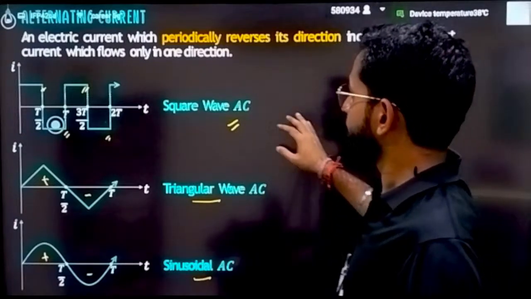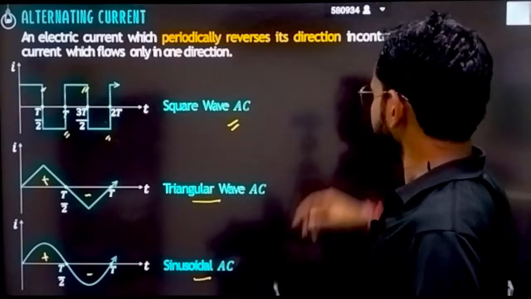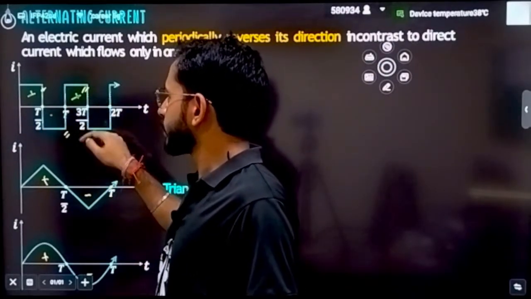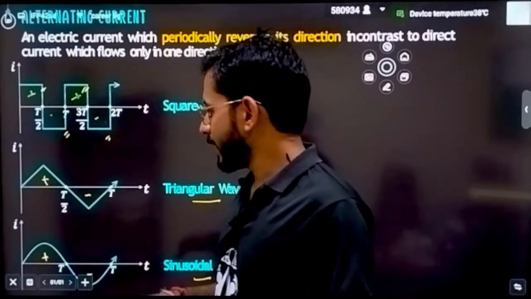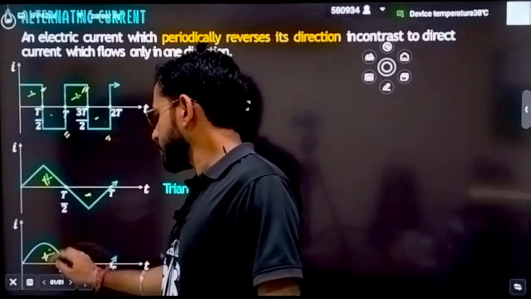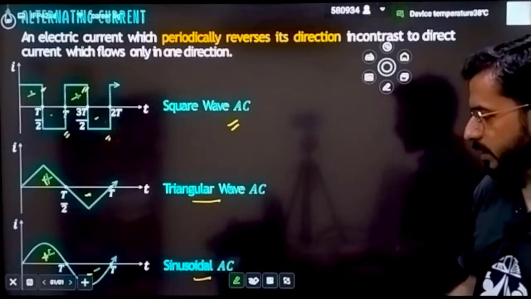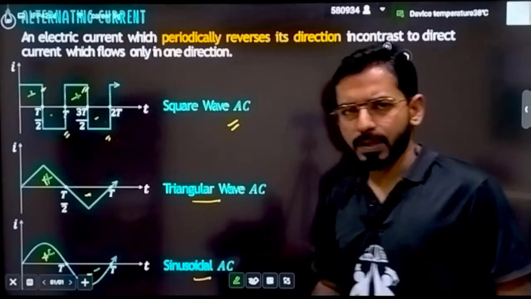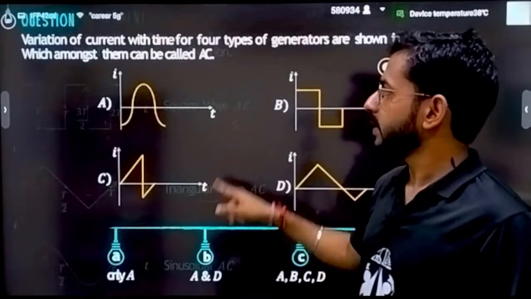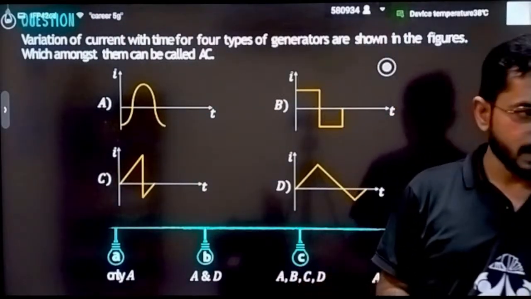If I explain to you, in this portion it is positive, in this portion negative, in this portion again positive, in this portion again negative. If I am talking about this one, this will be positive, this one will be negative. Here this will be positive, this will be negative. So this kind of positive and negative oscillation will be there. All these are very good examples of alternating current, because current is constantly changing with a period of time.